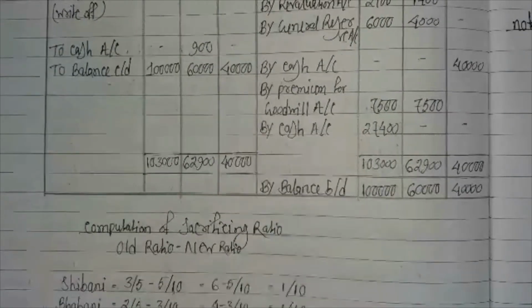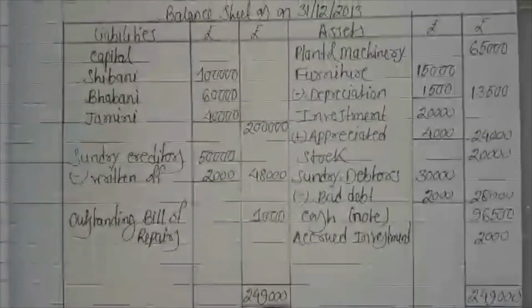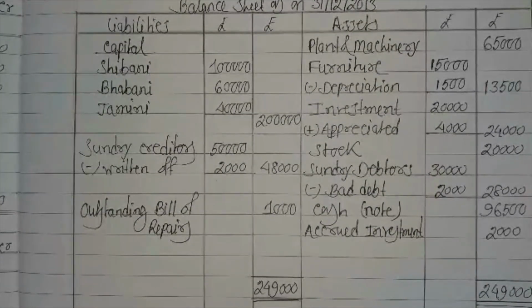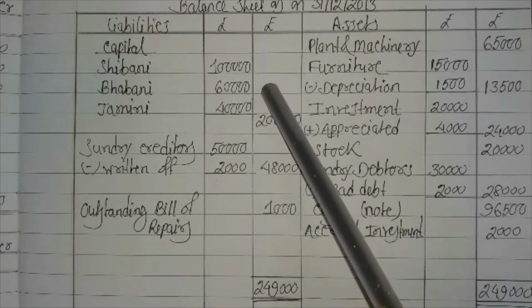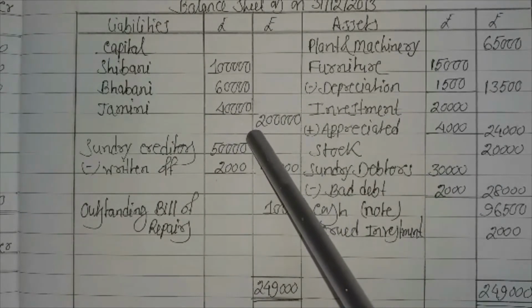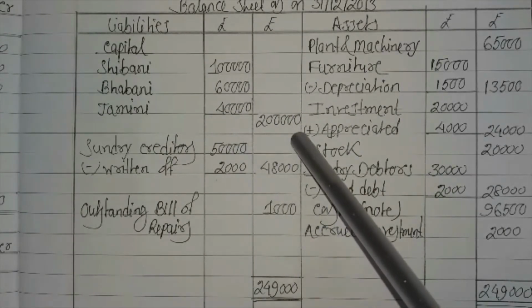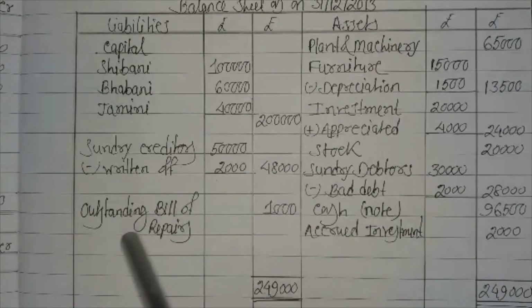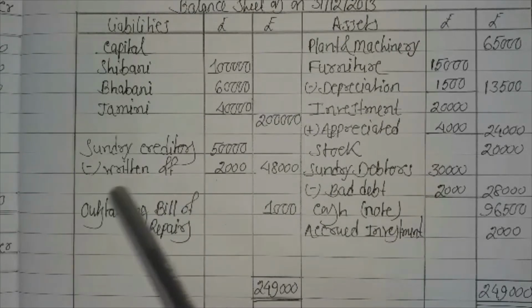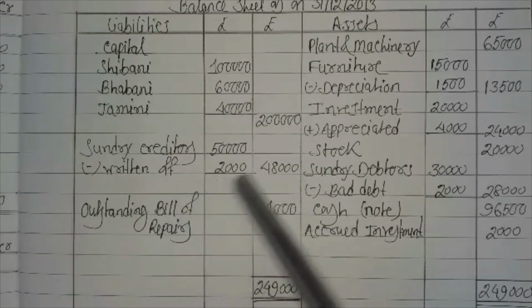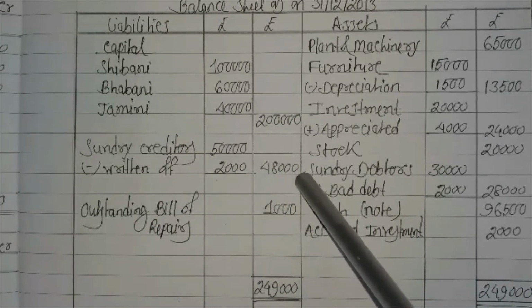Now see the balance sheet. How do we prepare the balance sheet here? We have three capitals: 1 lakh for the first partner, 60,000 for the second partner, and 40,000 for the third partner. The total becomes 2 lakh. In the case of sundry creditors, it was 50,000, minus the written off amount of 2,000, so it becomes 48,000. The adjusted amount is 48,000.